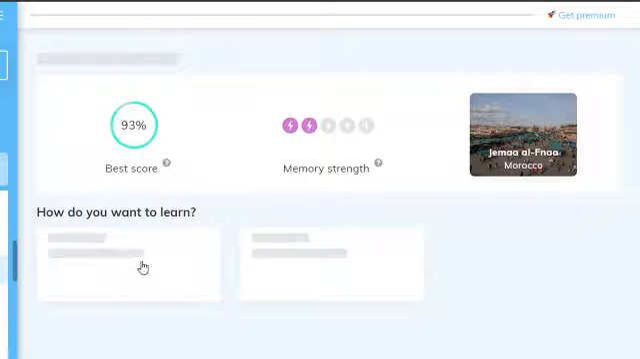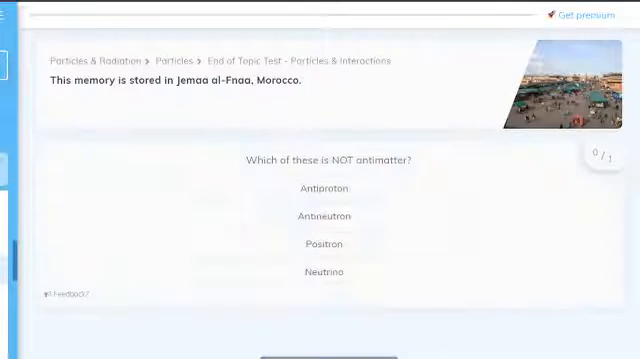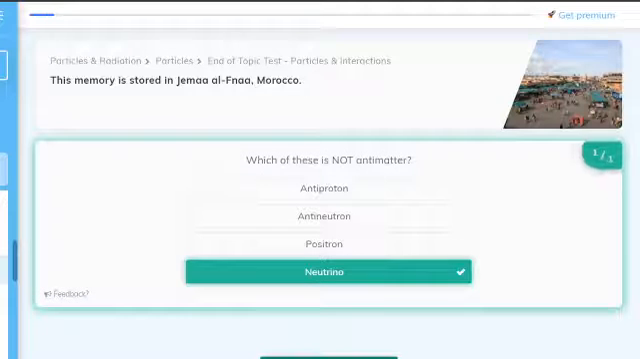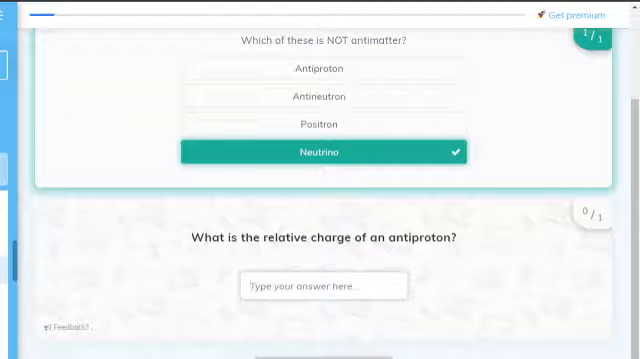And now, end of topic test. Pause the video to give yourself time to write. Which of these is not antimatter? It's a neutrino. It's not antimatter.